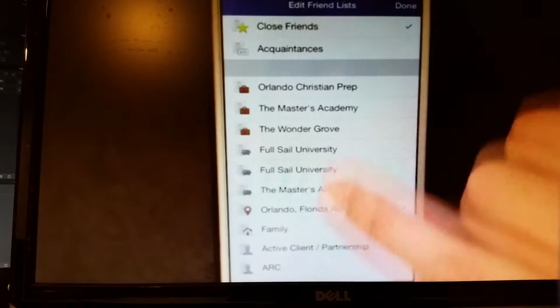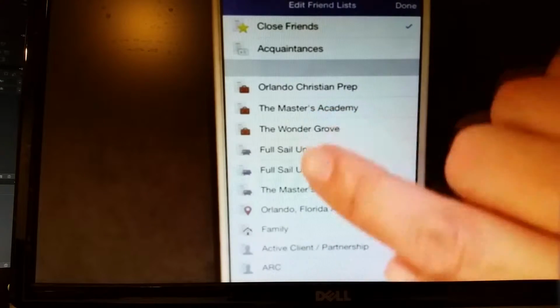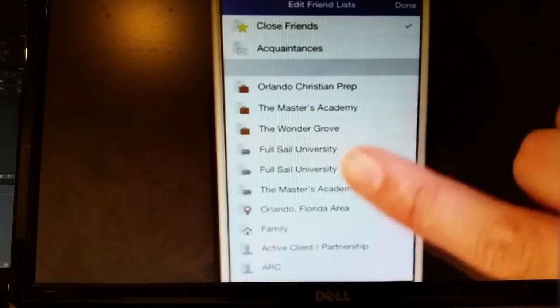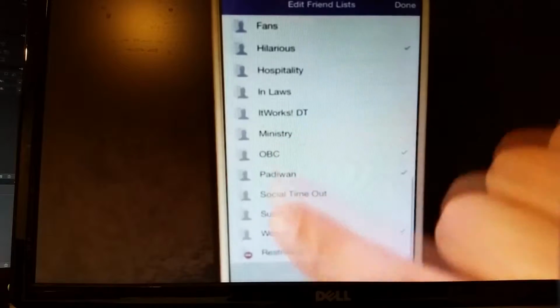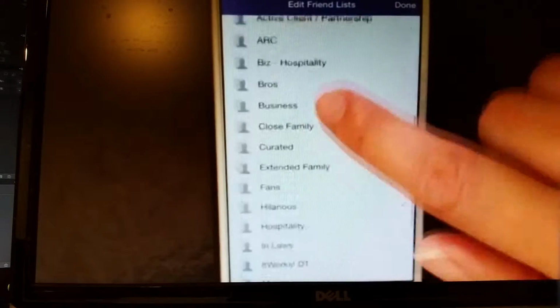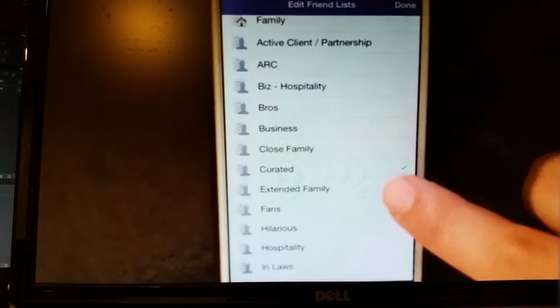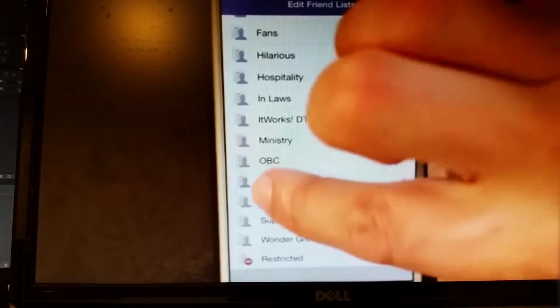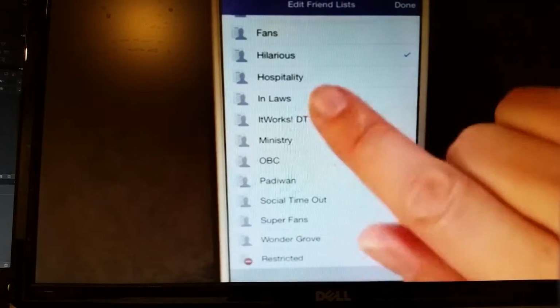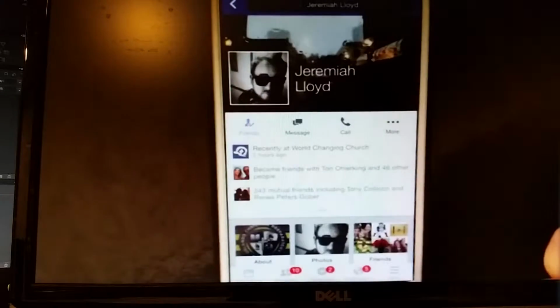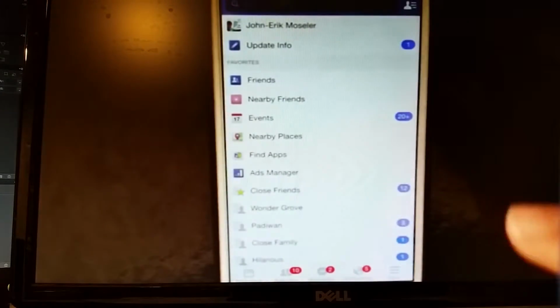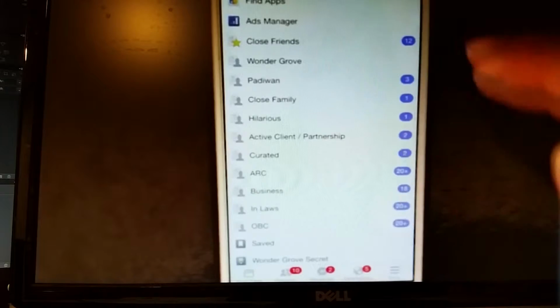These lists here are generated automatically, so it could be where you went to school, maybe where your kids go to school. Now these lists here are ones that I've created for myself. I see that Jeremiah is in curated. I also have him in Padawan or church or the Wonder Grove. I can put somebody in multiple lists. If I want to look at Facebook just by that list, I have them here.